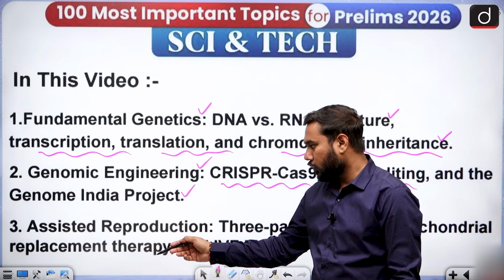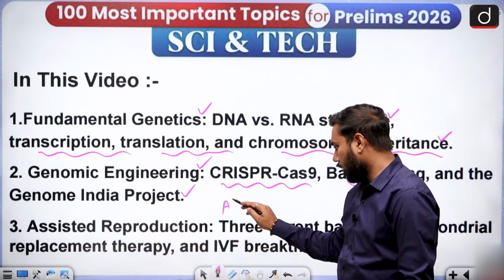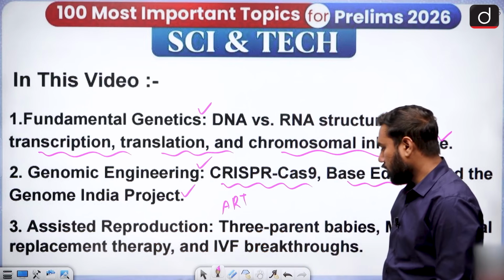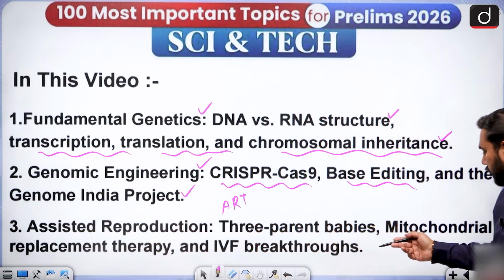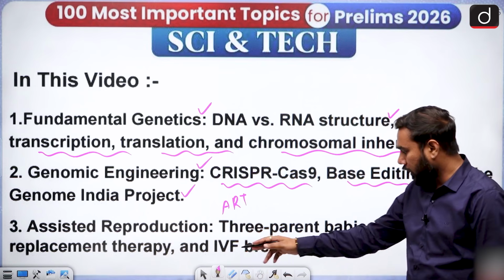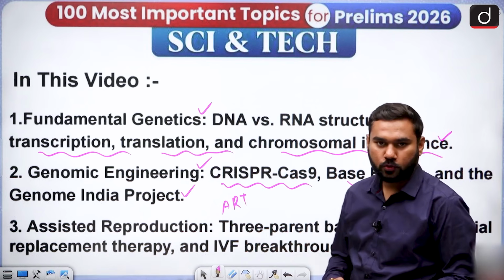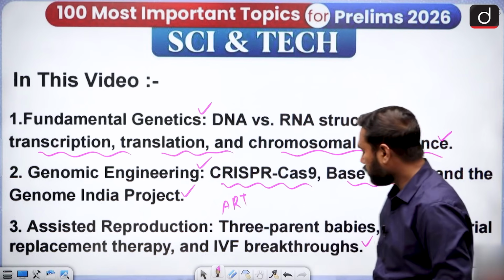And we are also talking about assisted reproductive technology, called ART, where 3-parent babies, mitochondrial replacement therapy, and IVF breakthroughs are there. So this is the content that we are going to talk about in this video.